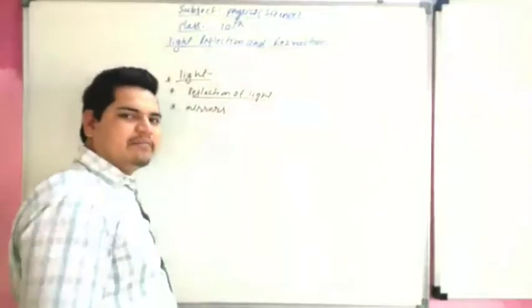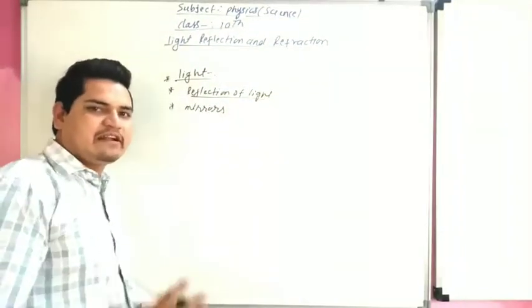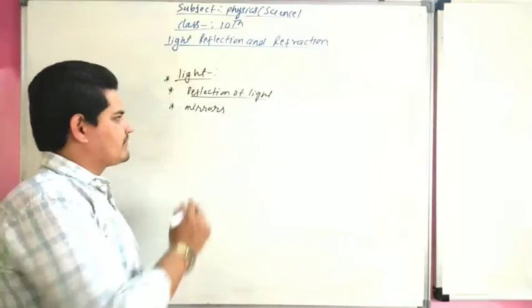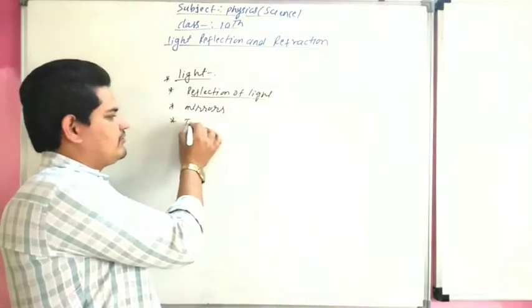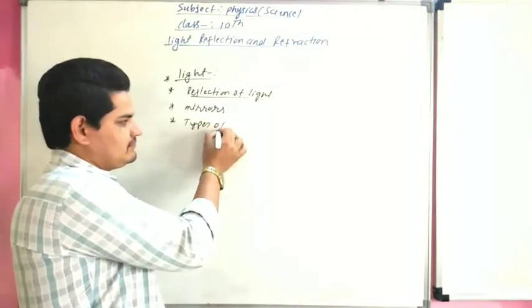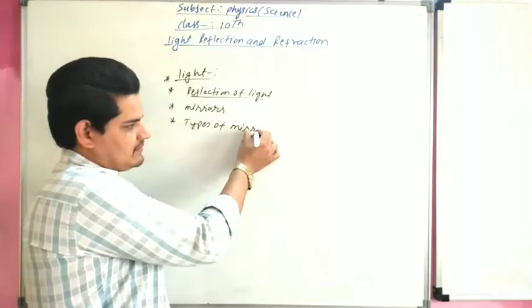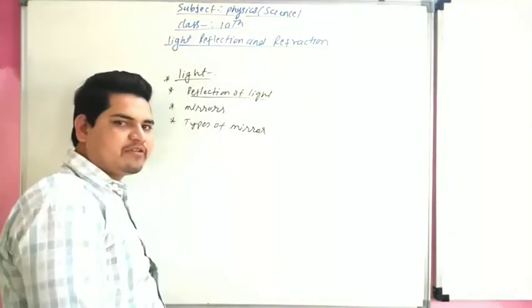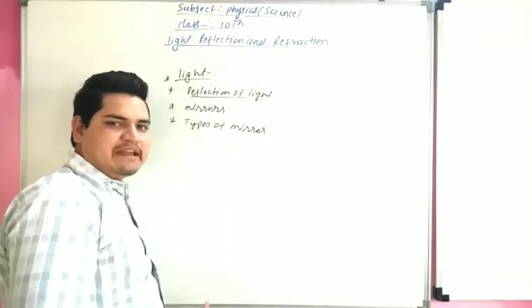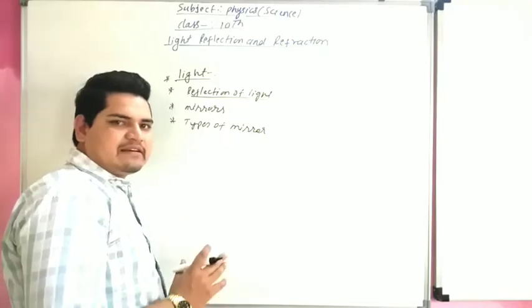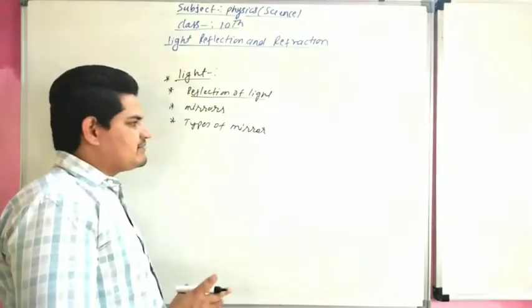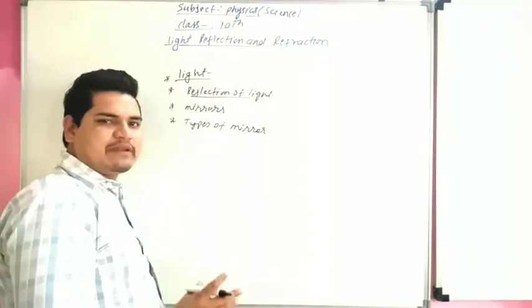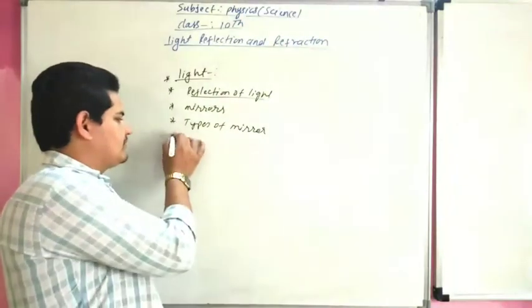mirrors. Mirrors are objects which reflect the total light falling on them. Fourth, types of mirror. There are two types of mirror. First, plane mirror and second, spherical mirror. Spherical mirror is also of two types, concave mirror and convex mirror.